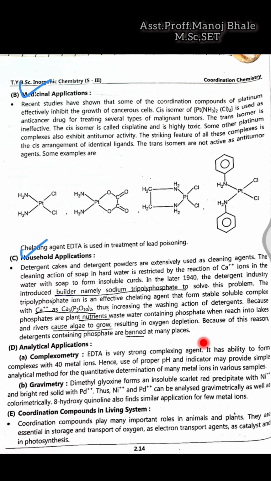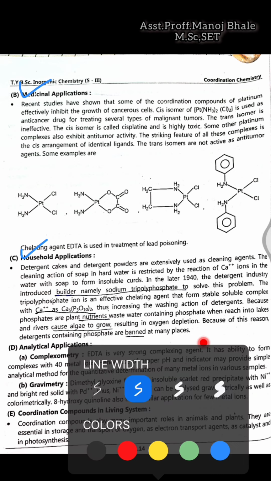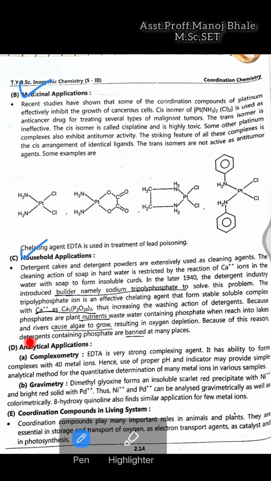Next application is the analytical applications. That is very well known. We are not discussing this application too much because we have already seen it. Complexometry: generally EDTA is a complexing agent which is able to form complexes with 40 metal ions. EDTA forms a complex with the 40 metals, and hence it is used with the proper pH and indicator for providing analytical methods.